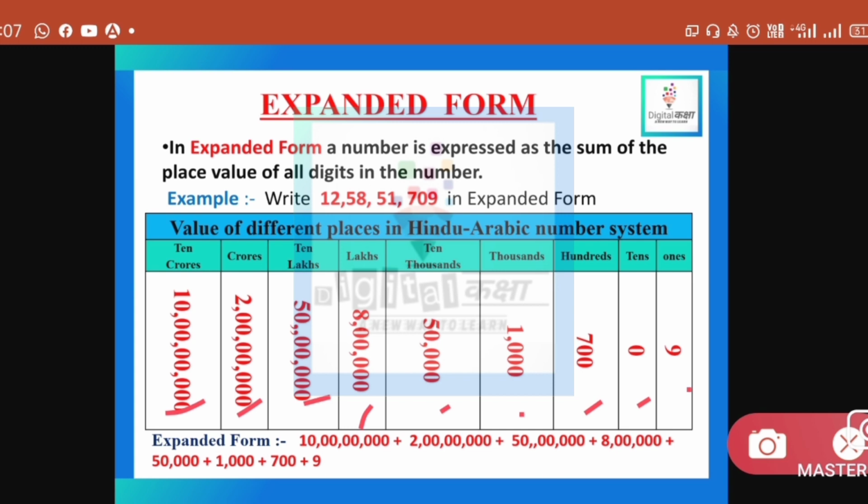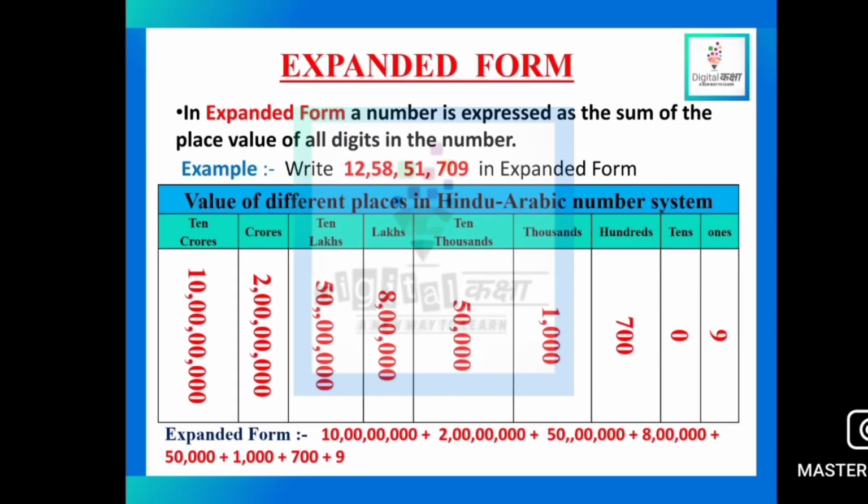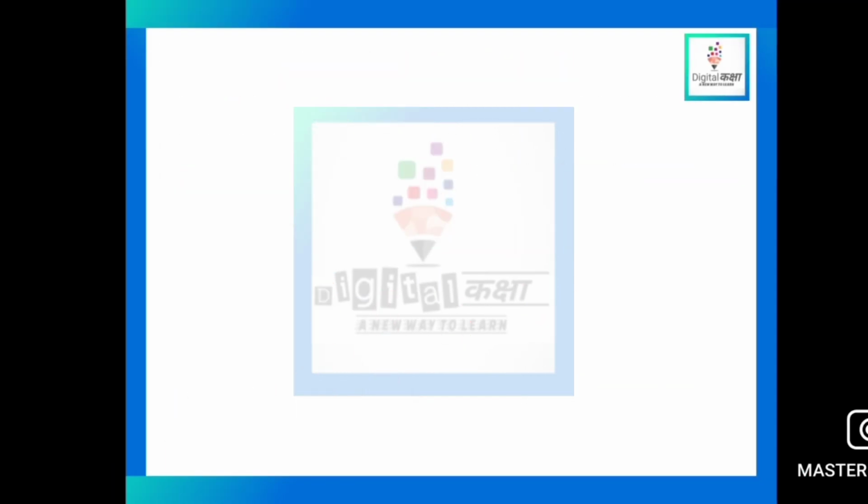I have used the plus sign. So this is the expanded form. I hope it is clear. There is nothing rocket science or any difficult thing in this.